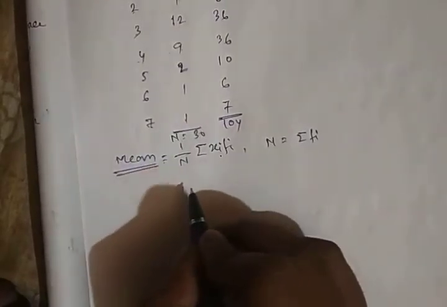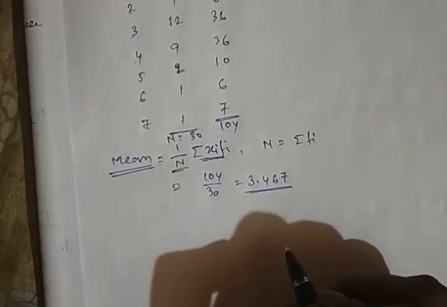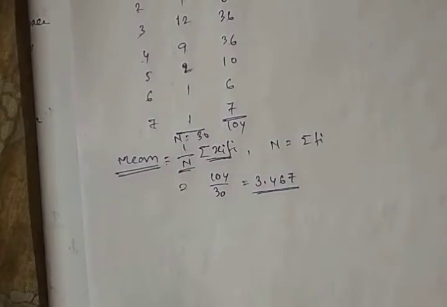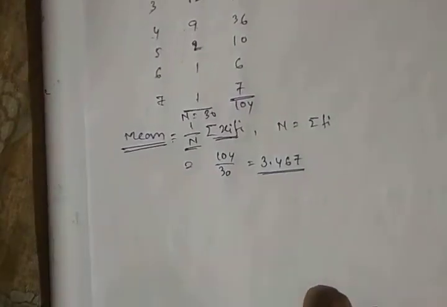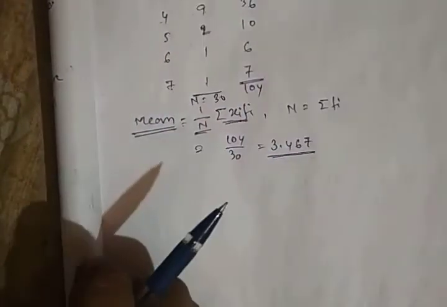So mean will be 104 divided by the total number of frequency, which is 30. We will get 3.466, which is approximately 3.467. Okay, so this is the mean.